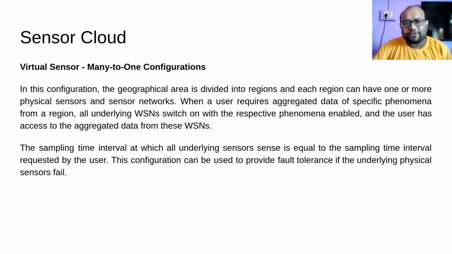Now, what is the phenomenon that I am interested in sensing? I am interested in sensing temperature. So only those sensors which can sense this phenomenon, temperature, will get activated.